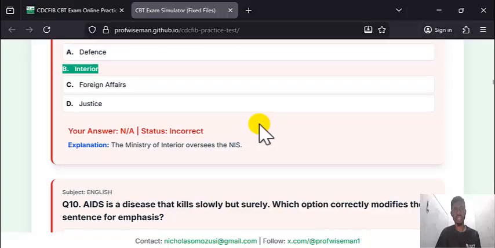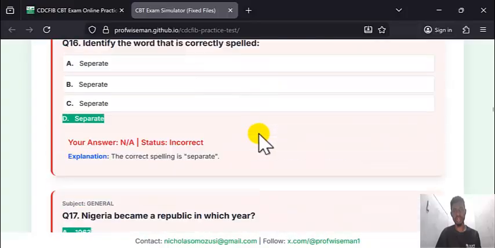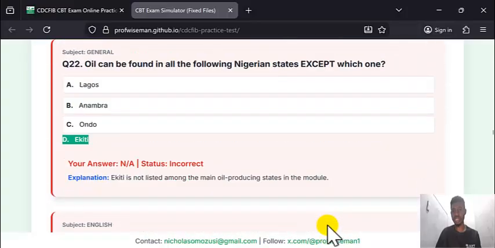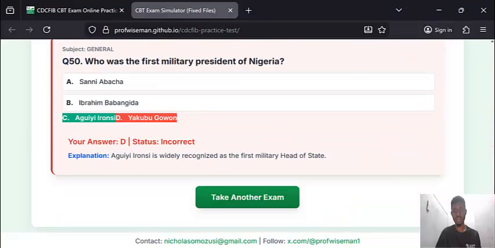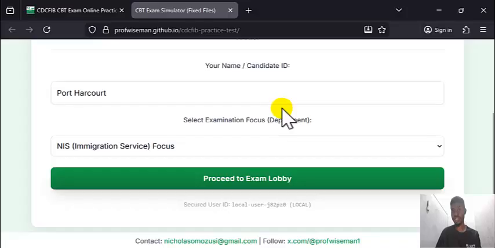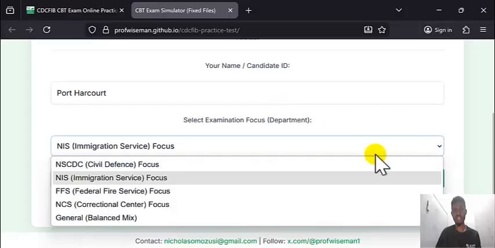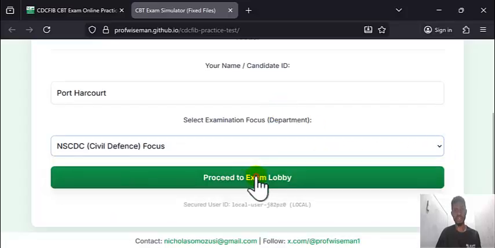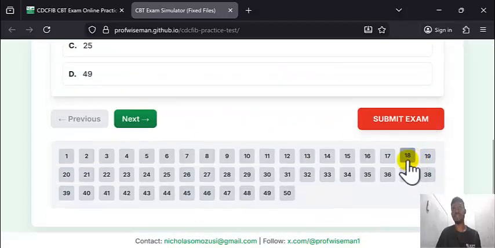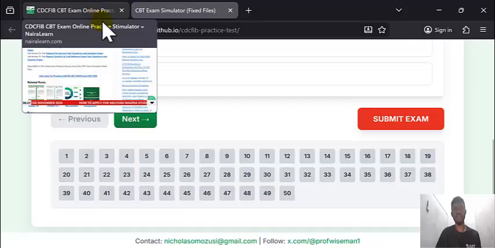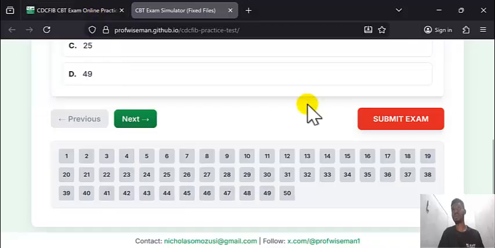So when you are done with the class, you can always come back and retake again. Yes, you can always come back to the portal and retake. As you can see, retake another. Are you getting it? So now let me leave the immigration. Let me go to defense and click here. Start over. This is the best way to practice. So do this repeatedly. Do this over and over.